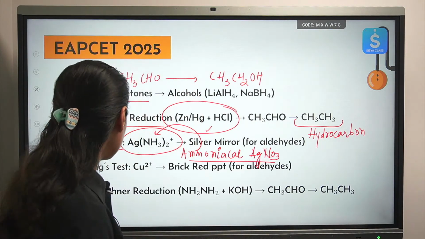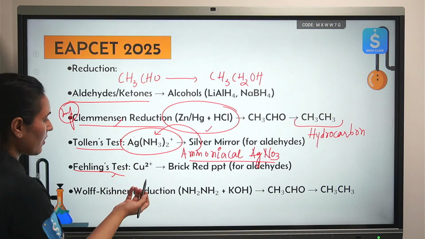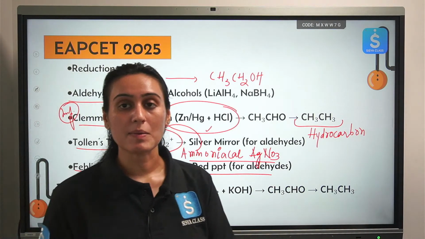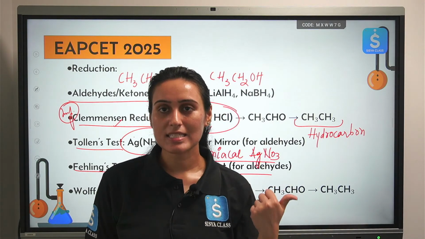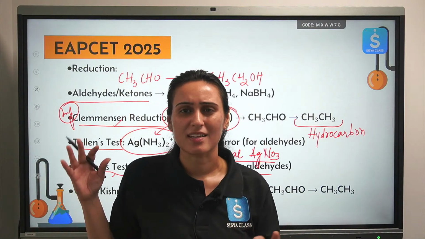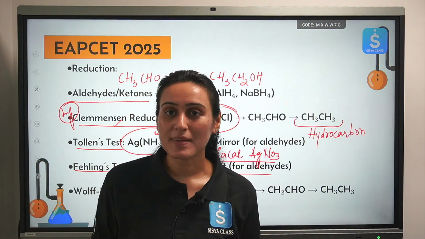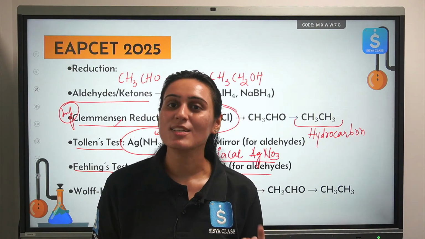Okay. Then Fehling's test, your aldehydes will also give you a positive Fehling's test. And what is the final product received? Brick red precipitate. You must know the final identifying factor. In Tollens reagent, you will form a silver mirror in the end. That is how you identify it. Some kind of color change, some kind of new precipitate getting formed. Those are the identifying reactions. That is how you distinguish between the two compounds.